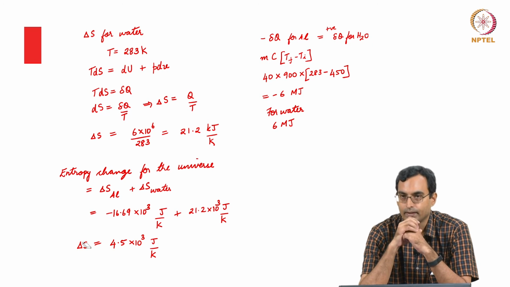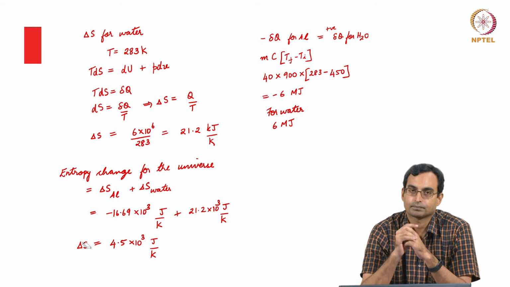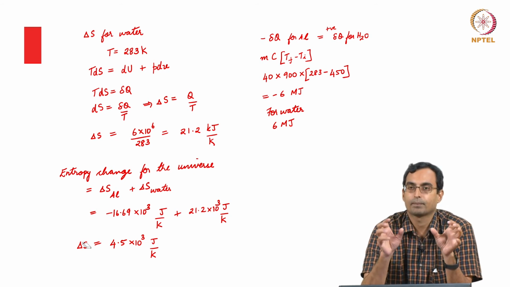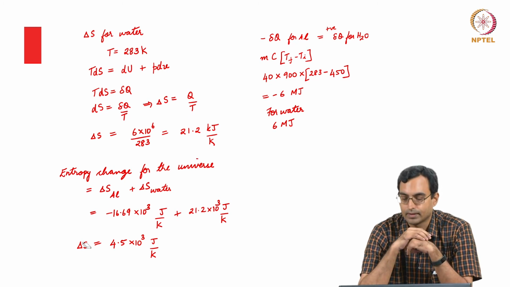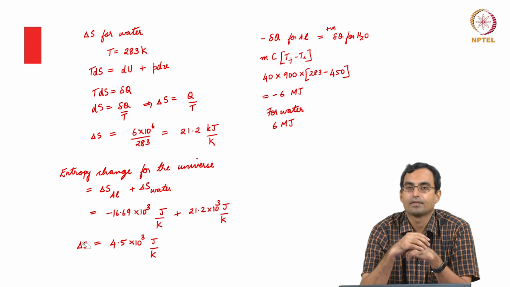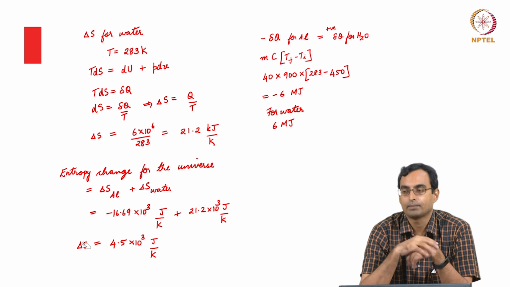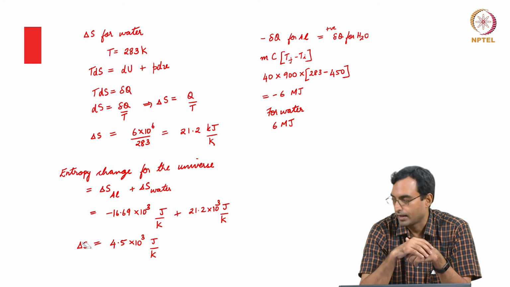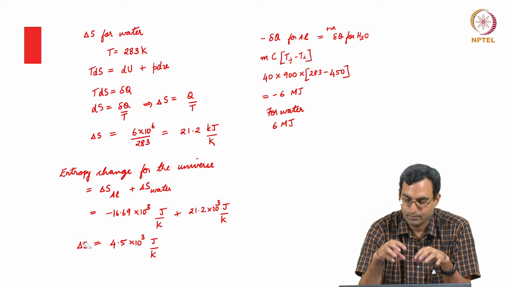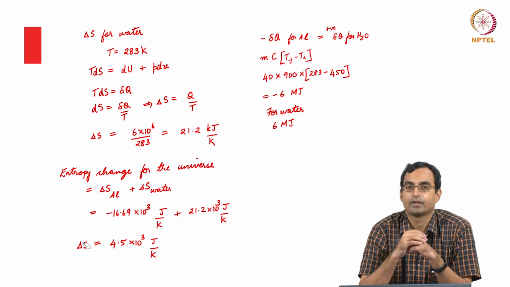But when you look at entropy, what we see is that if you have reversible processes, then if you sum up the change in entropies of the two objects, the sum is 0. Whereas if you have irreversible processes, or most processes, if you sum up the change in entropies of the system and its surroundings, the sum does not become 0, the sum is greater than 0. We can actually show this in terms of the laws we have, and we will do it in a bit, but this is essentially what we refer to as the principle of increase of entropy.